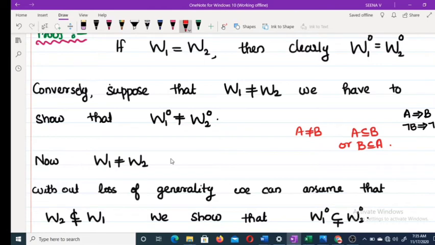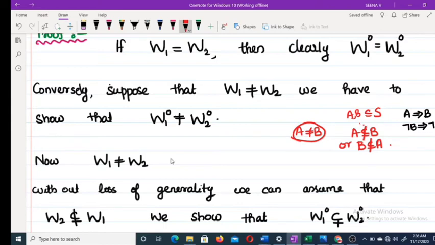Here W1 and W2 are subspaces of V. Suppose A and B are subsets of some S. A not equal to B means either A is not contained in B or B is not contained in A. Clear?